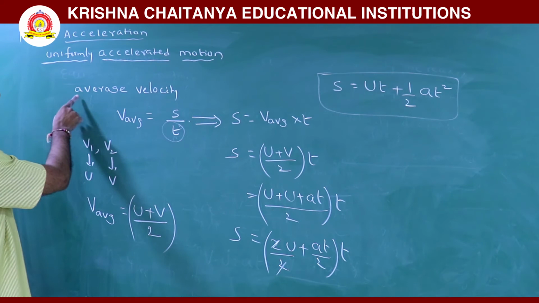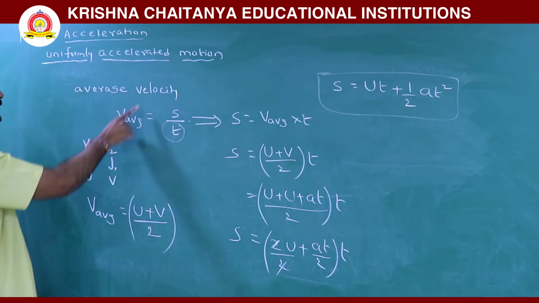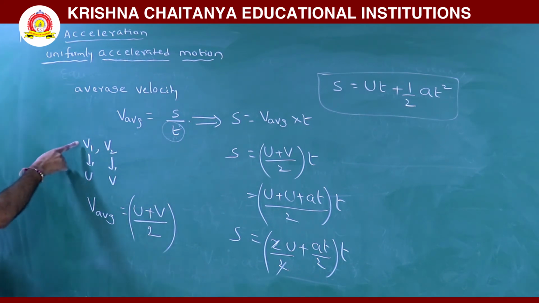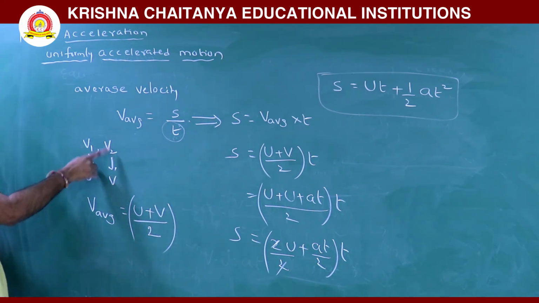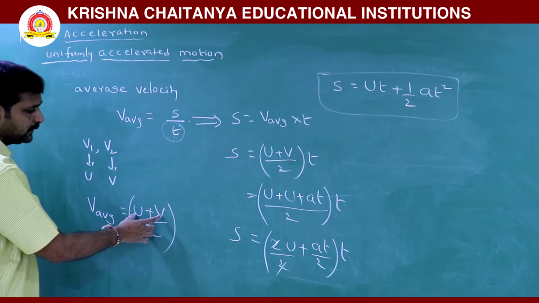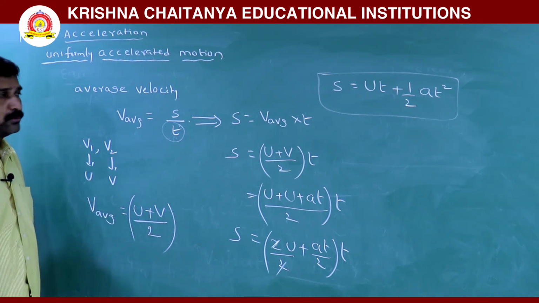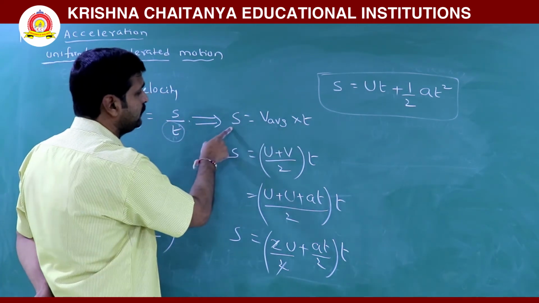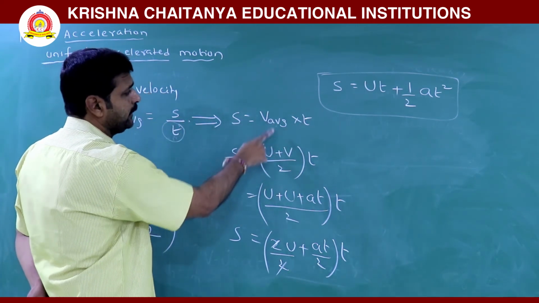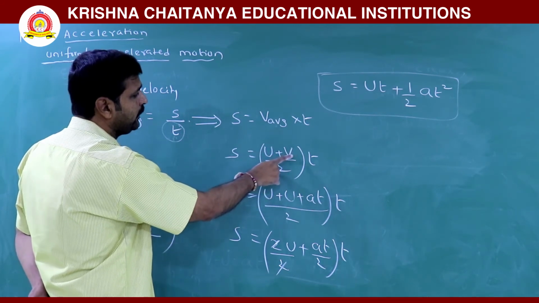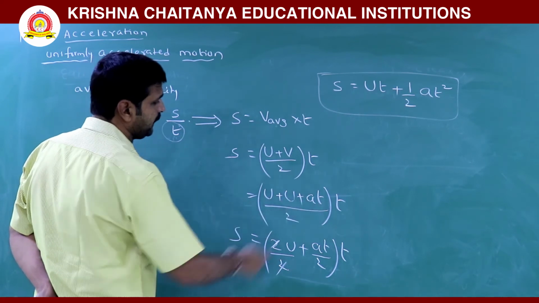Now once again I am explaining: average velocity we can write as displacement by time interval. Initial velocity we can write as u, final velocity as v. The average of these two values we can write as u plus v by 2. Now from this expression, average velocity into time gives displacement. Then average velocity can be substituted with u plus v by 2, where we already derived v is equal to u plus at.